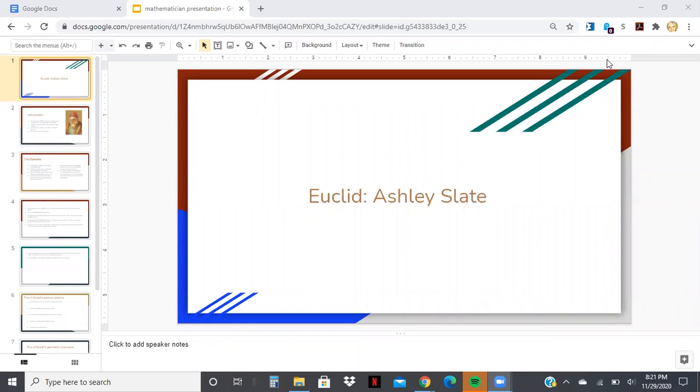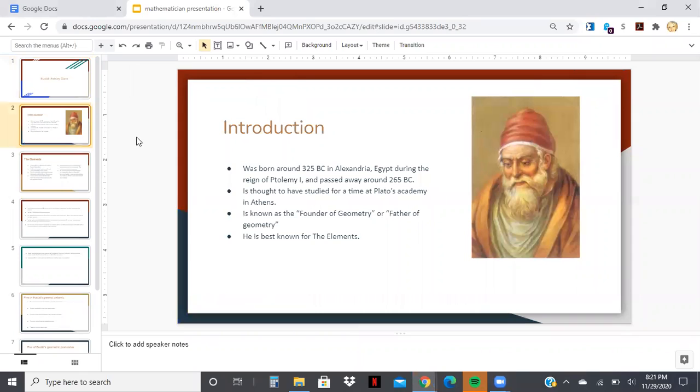All right, so I'm doing my mathematician on Euclid. There isn't much on him in his life. However, he was born in Alexandria, Egypt, during the reign of Ptolemy I, around 325 BC, and he passed away around 265 BC.